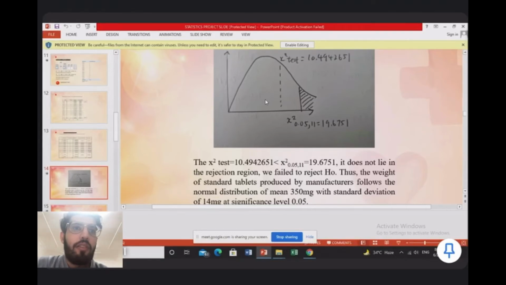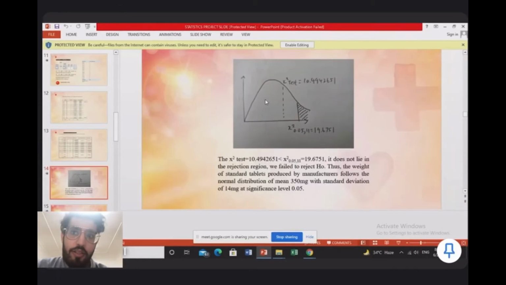We fail to reject the null hypothesis. The weight of a standard tablet produced by the manufacturer follows a normal distribution with a mean of 350 mg and a standard deviation of 14 mg at significance level 0.05.